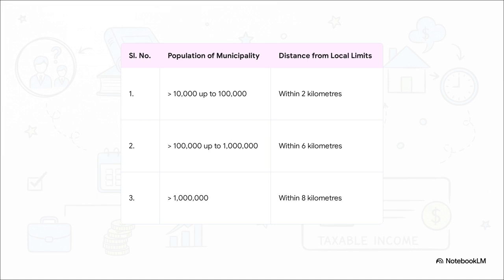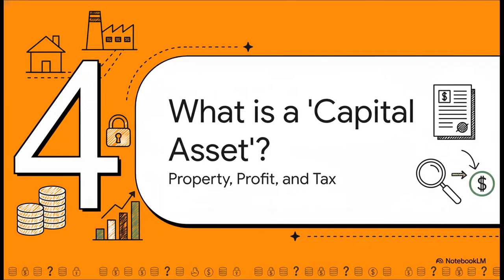If your land is within 8 kilometers of a city with more than 1 million people, it's just automatically not considered agricultural land for the purpose of a sale, period. And you see how that works? It leads us directly to our next crucial definition, capital asset. Because if a piece of land is not considered agricultural land under those specific rules we just looked at, it automatically becomes something else. It becomes a capital asset.